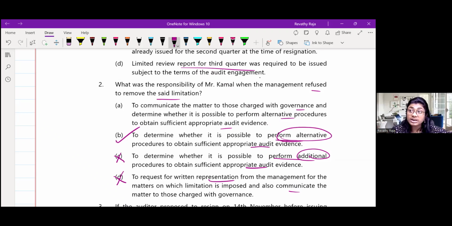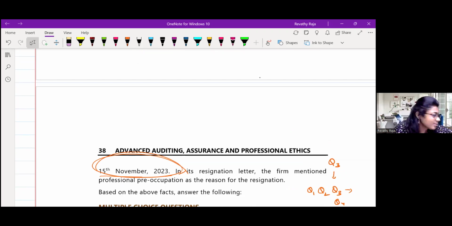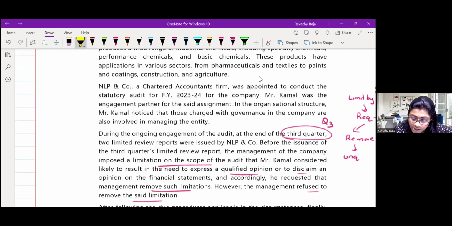You all miss something. Deliberately, I did not say it when I read the question. Can you see, in the organizational structure, Kamal noticed that TCWG are also managing the entity, meaning management and the TCWG are the same in the company.